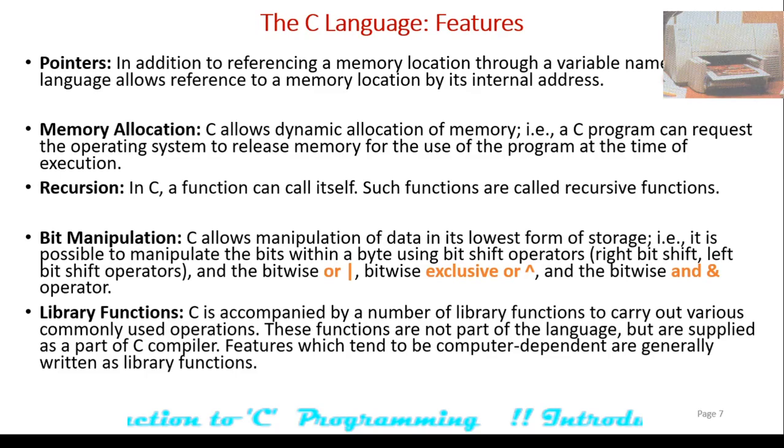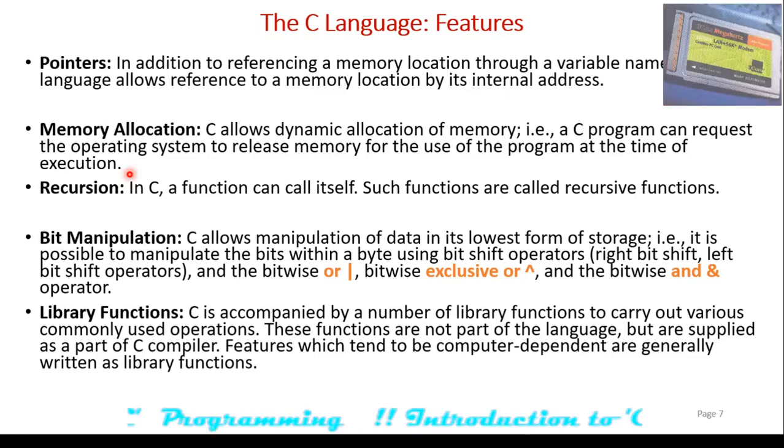Next, memory allocation. This is another important feature of the C language. C allows dynamic allocation of memory. A C program can request the operating system to release the memory for the use of the program at the time of execution. So to have the dynamic allocation of memory, malloc is one of the functions which is used, and to release the memory, free is the function which is used.